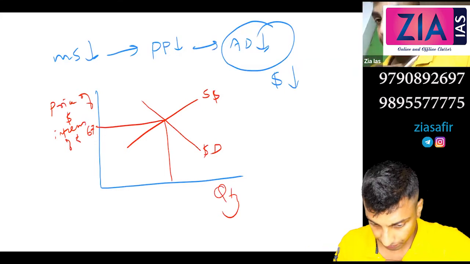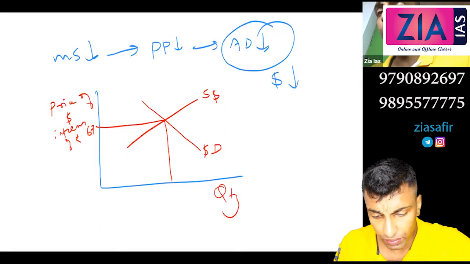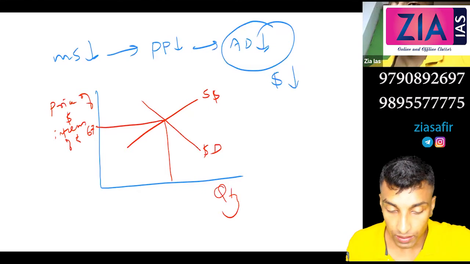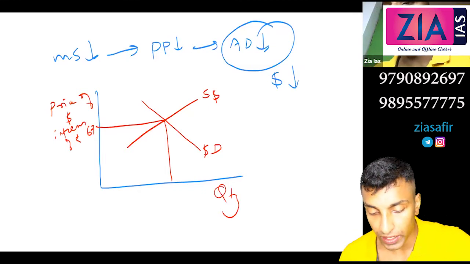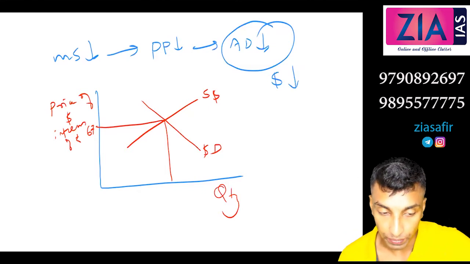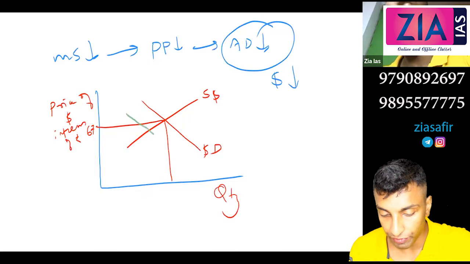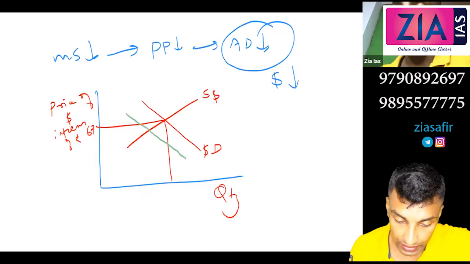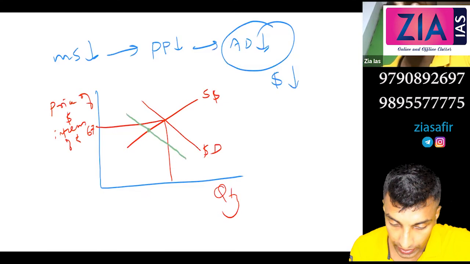Demand will come down because you don't have money. So the demand curve shifts leftward, like this, and meets the supply at a new point.